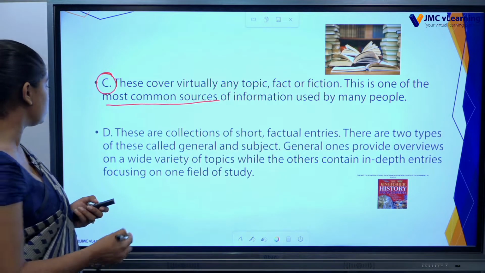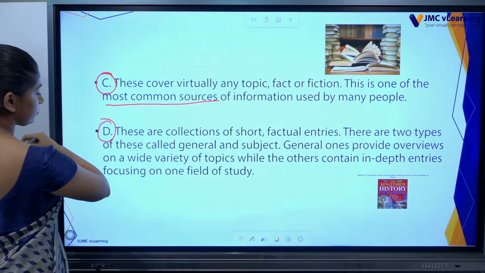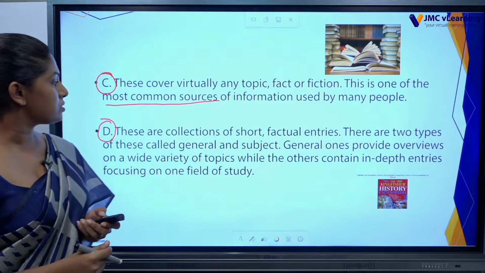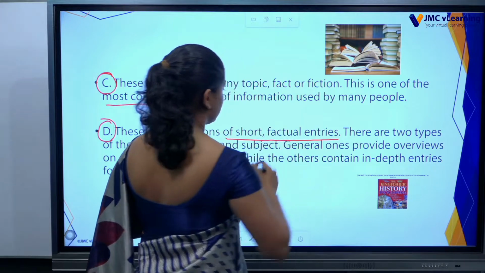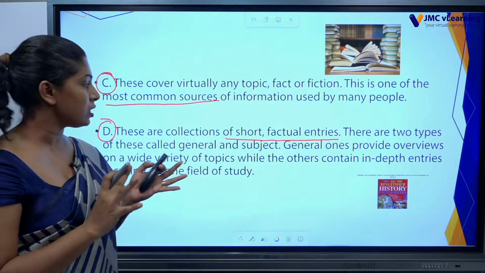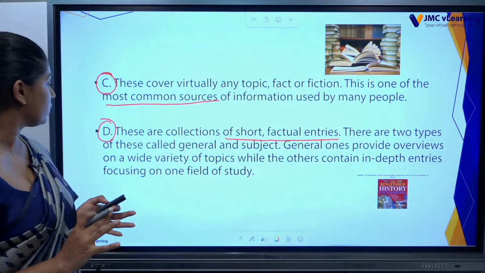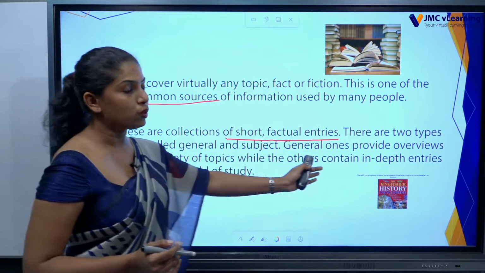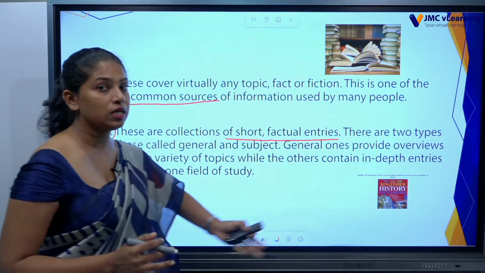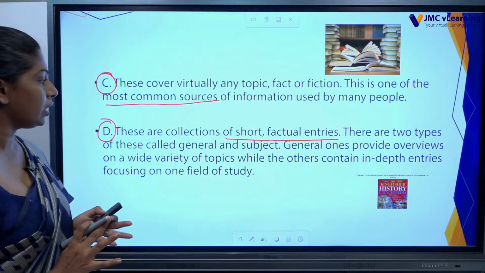Okay, then let's move to the part D. These are collections of short factual entries. These are short. Then there are two types of these called general and subject. So when we are talking about this in the activity, you can get the idea what I am talking about here.